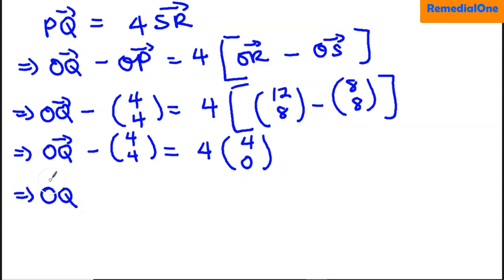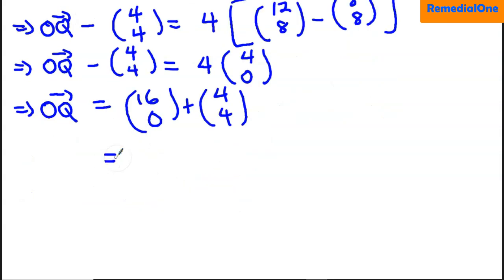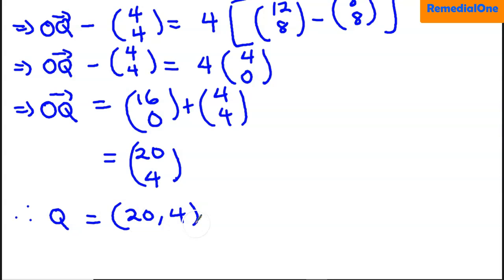The position vector of Q becomes 4 times 4, which is 16, 0, plus (4, 4). Then you add the x components, 20, and then 4. Now, you were asked to find the coordinate of Q. So if you leave your answer this way, you will not get full marks. Therefore, Q in coordinate form is (20, 4). If you don't bring this, you lose 1 mark.